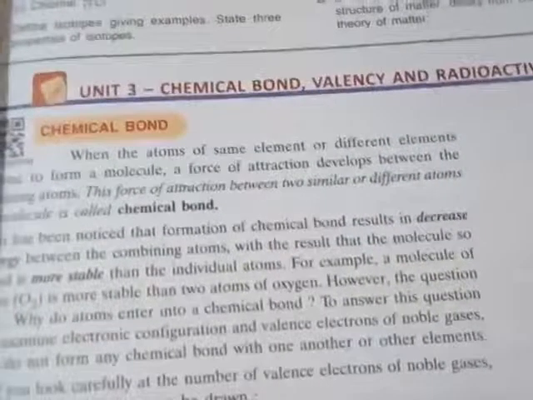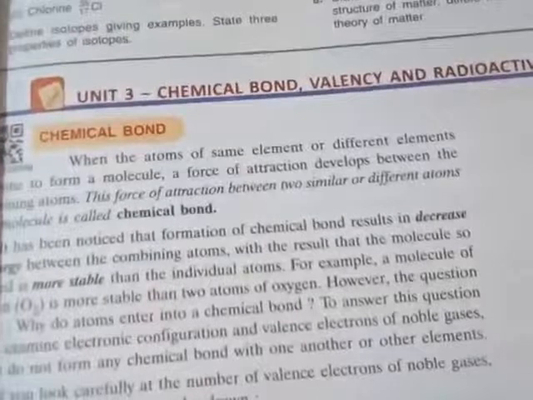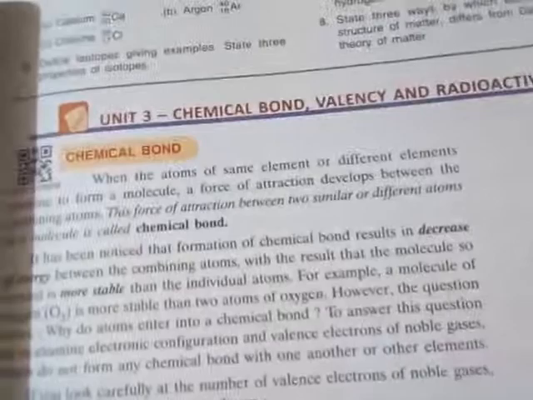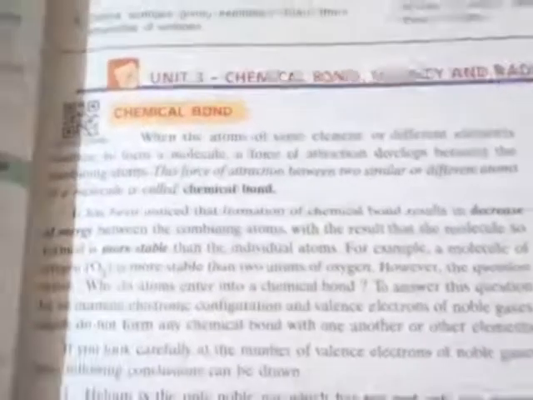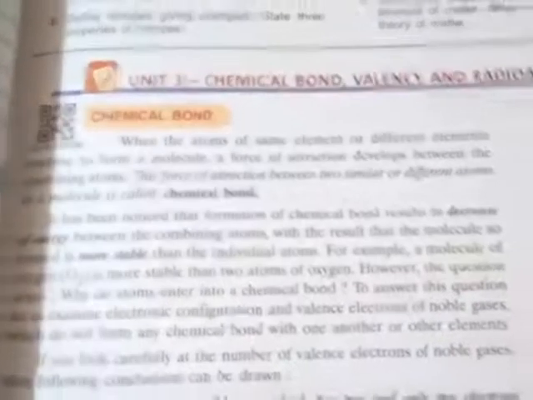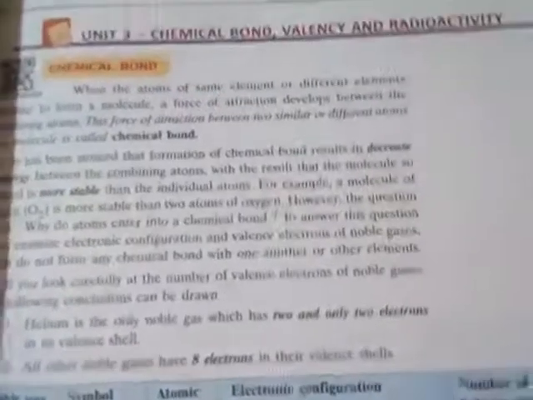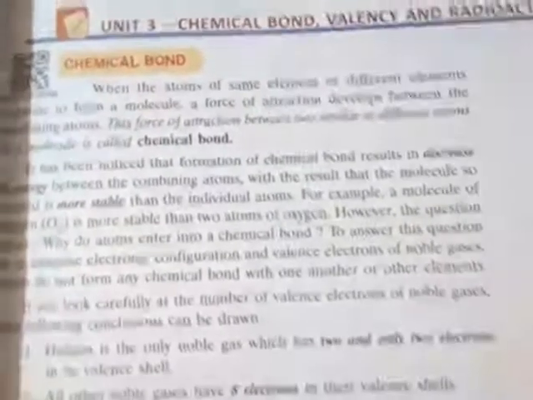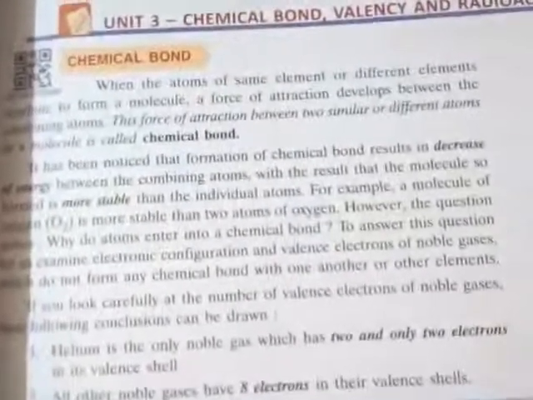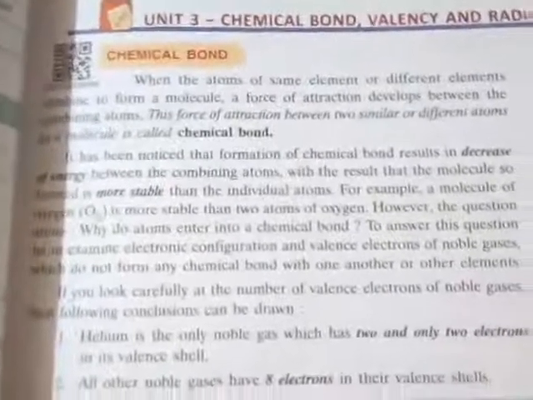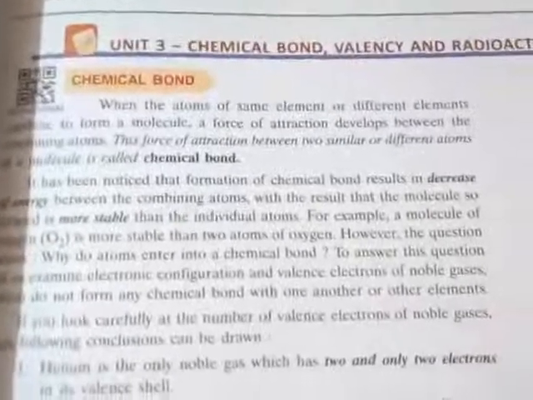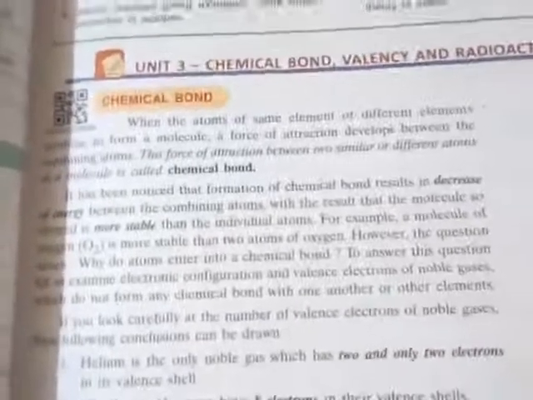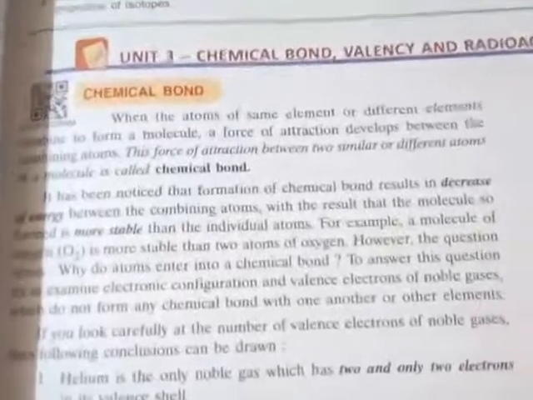See students, suppose I have a sodium atom and a chlorine atom. This sodium atom is very reactive. The electronic configuration of sodium is K equals 2, L equals 8 and M equals 1. And chlorine has atomic number 17, with electronic configuration K equals 2, L equals 8 and M equals 7.